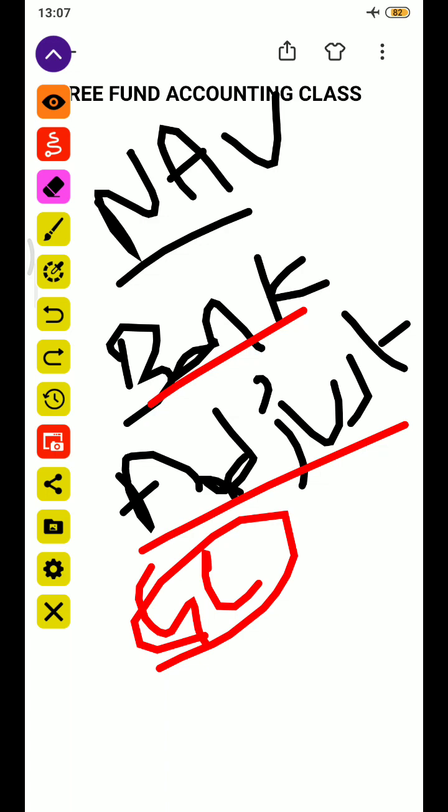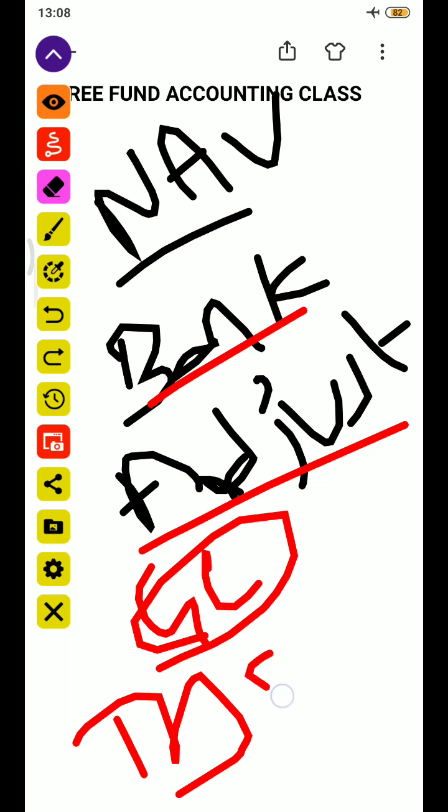And here, once the trial balance is ready, the fund administrator will take this trial balance and prepare the financial statements. What financial statements will be included? We have discussed the statement of assets and liabilities, statement of operations, schedule of investments, and cash flow statement.